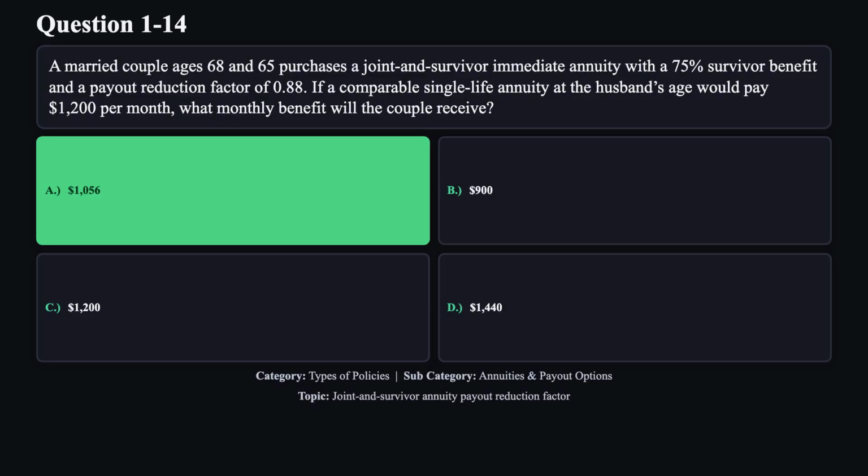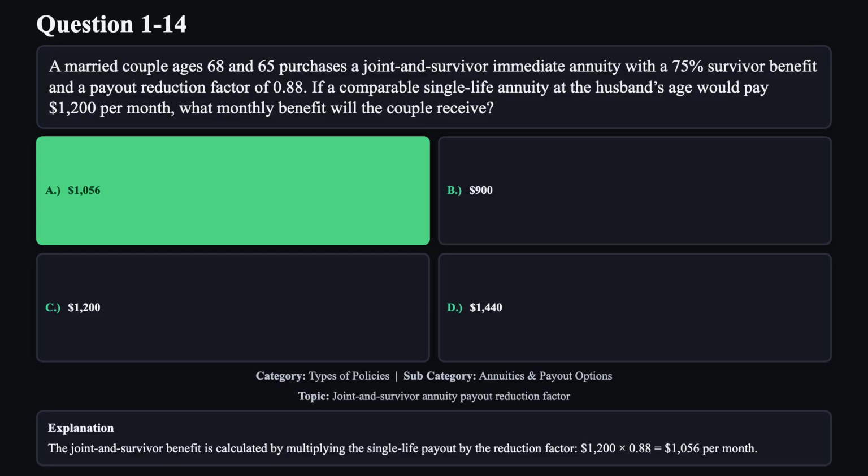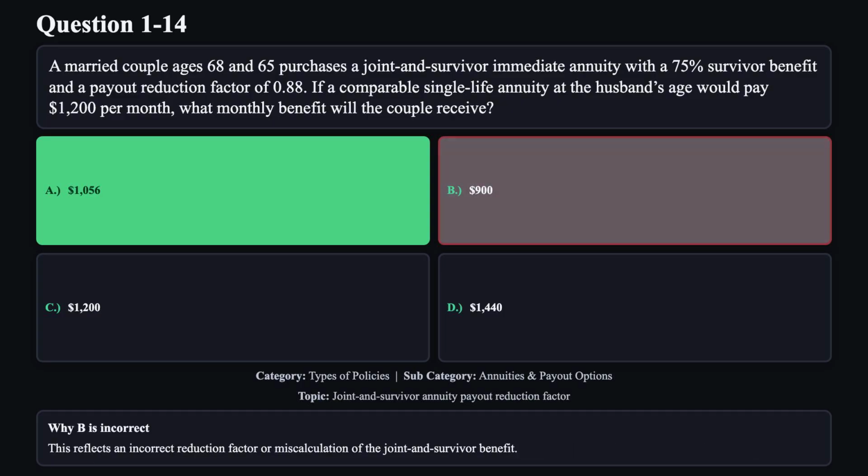The correct answer is A. The joint and survivor benefit is calculated by multiplying the single life payout by the reduction factor. $1,200 multiplied by 0.88 equals $1,056 per month. Reason B is not correct. This reflects an incorrect reduction factor or miscalculation of the joint and survivor benefit.